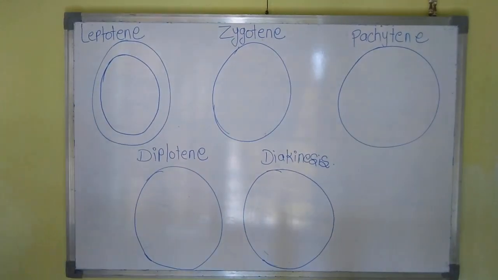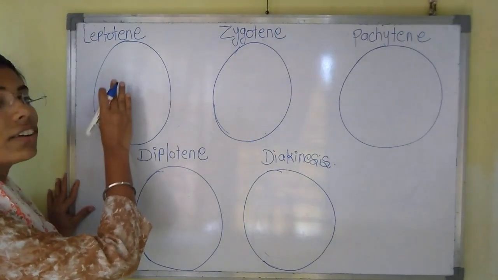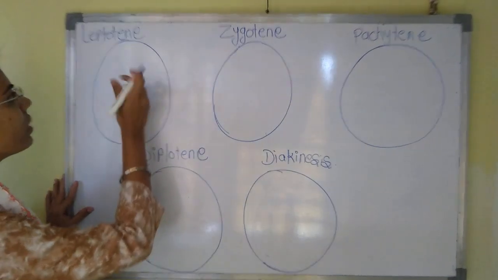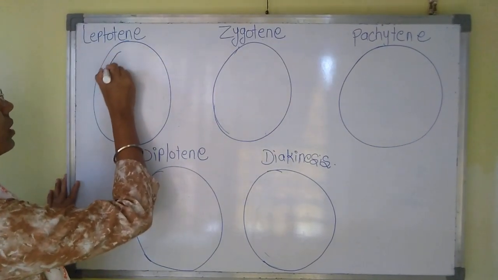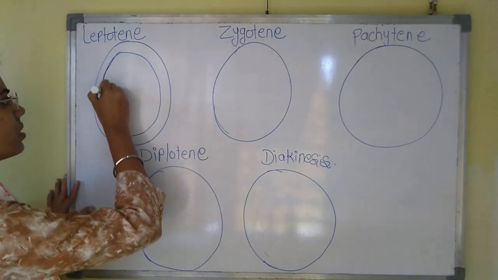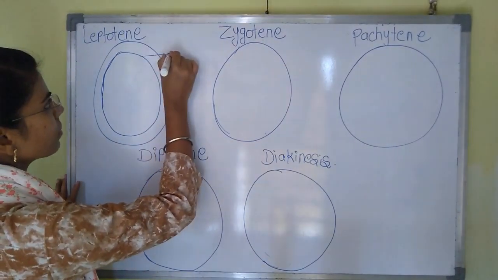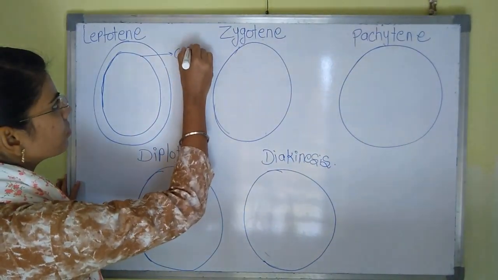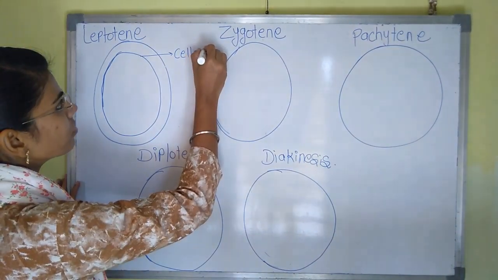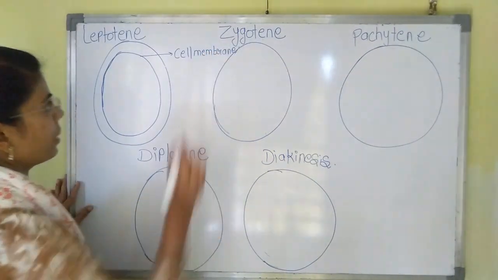Okay, and inside the cell, what is this? This is a cell. And what does the cell consist of? The cell will consist of the cell membrane. Okay, I will label it. This is the cell membrane.